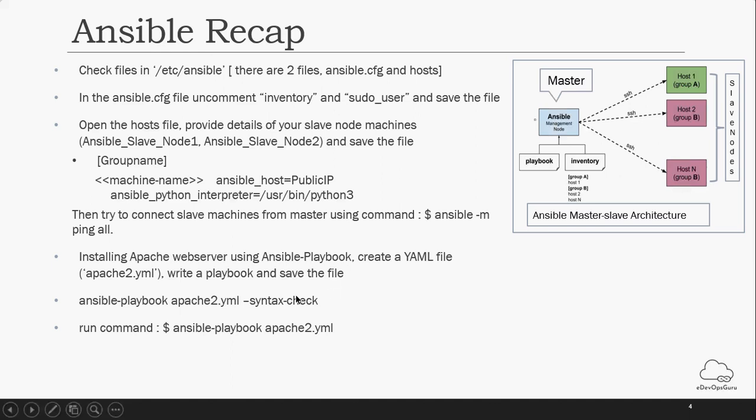So the machine where your Ansible is going to be installed is called your master machine, and your Ansible master and slave nodes all communicate through the SSH protocol. To talk to those slave machines, if you are creating them through AWS EC2 instances, then you need to make sure your security groups are configured, like port 22 should be enabled so that they can talk to each other.